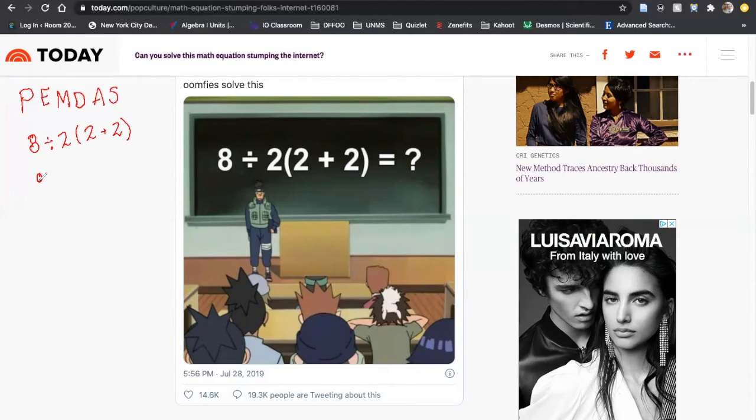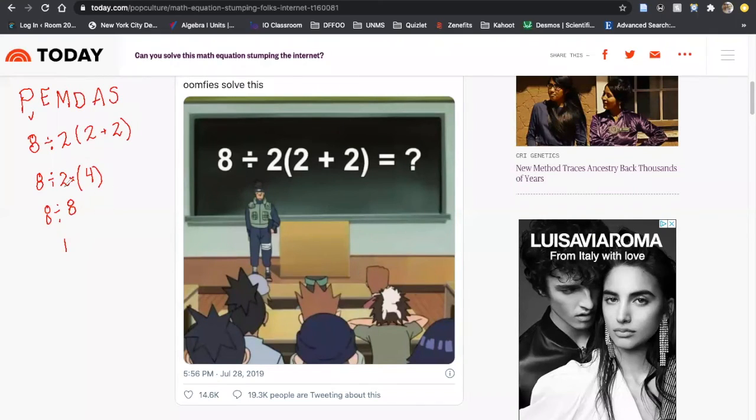So I'm going to rewrite this, 8 divided by 2 times 2 plus 2 is just 4, right? So I did parentheses. And I'd say, okay, are there any exponents? No. So next I'm going to do multiplication. So 8 divided by 2, this is going to be multiplied since they're next to each other. The multiplication is assumed. 2 times 4 gives you 8. So they say, okay, now division, 8 divided by 8 is equal to 1, right? So that would be using PEMDAS if you're going in order, doing multiplication first and then division, right?